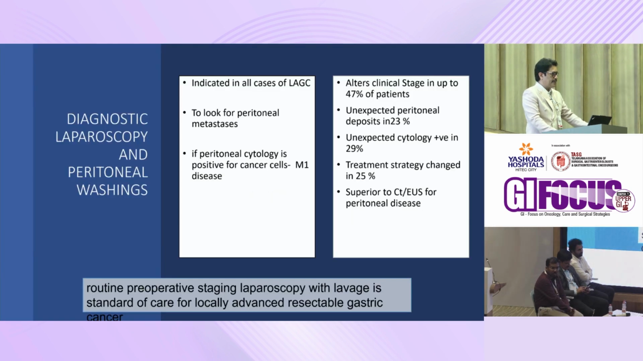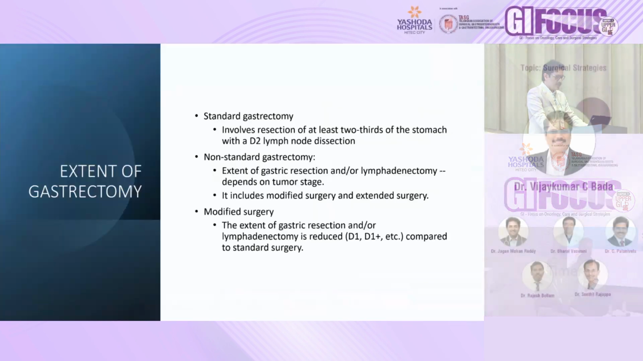So this has been discussed already at multiple places. We should remember whether there is a role in any other place, but in locally advanced gastric cancer, diagnostic laparoscopy and peritoneal washings definitely have a role if we have to do this as part of staging. If the diagnostic laparoscopy and peritoneal washings are positive, it becomes M1 disease and not locally advanced gastric cancer. So this will change the whole scenario of the staging of this particular patient and thereby the management.